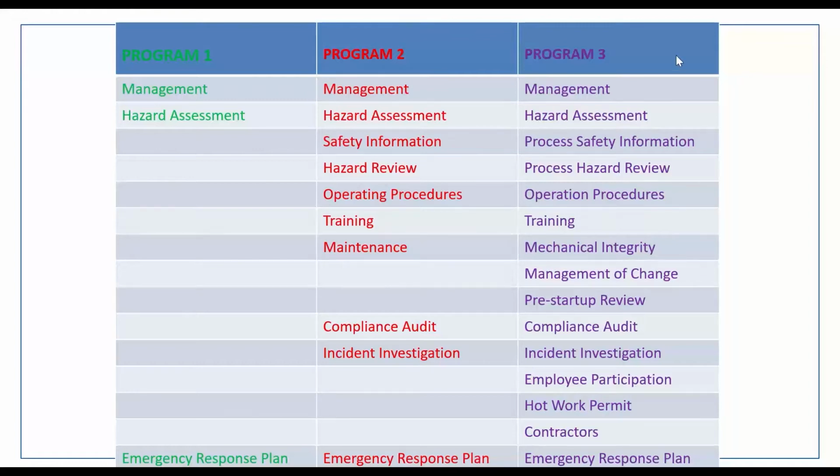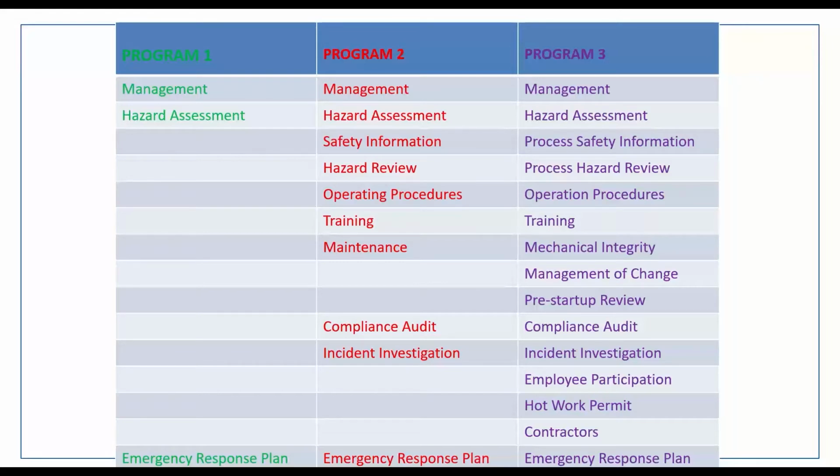The reason you're in program 3 is, one, your worst case scenario with the chlorine will have a distance off-site that may generate an impact to any public and or environmental receptors, the public, people, parks, and so forth.